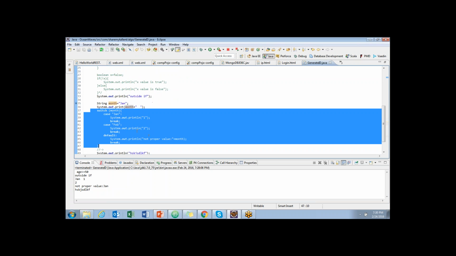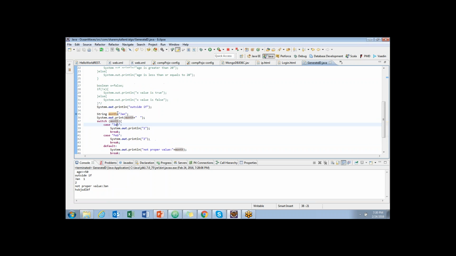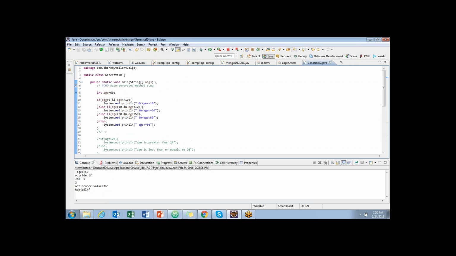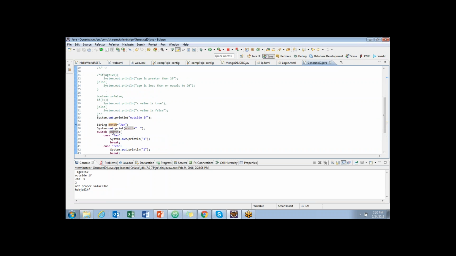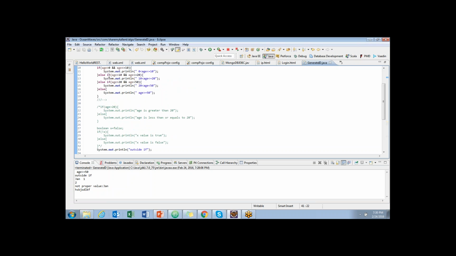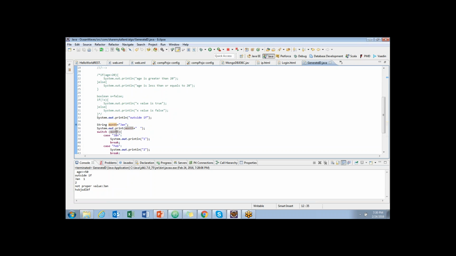But the drawback with switch when compared to if is that you cannot handle two different conditions in one place, because here you can only validate one value straightforward and check it. You cannot handle something like age between 10 to 20. You cannot do that here.